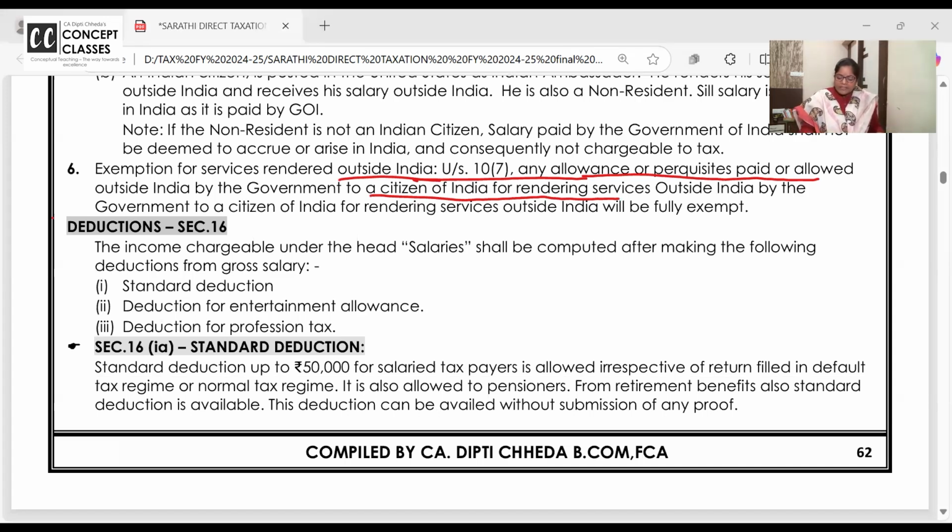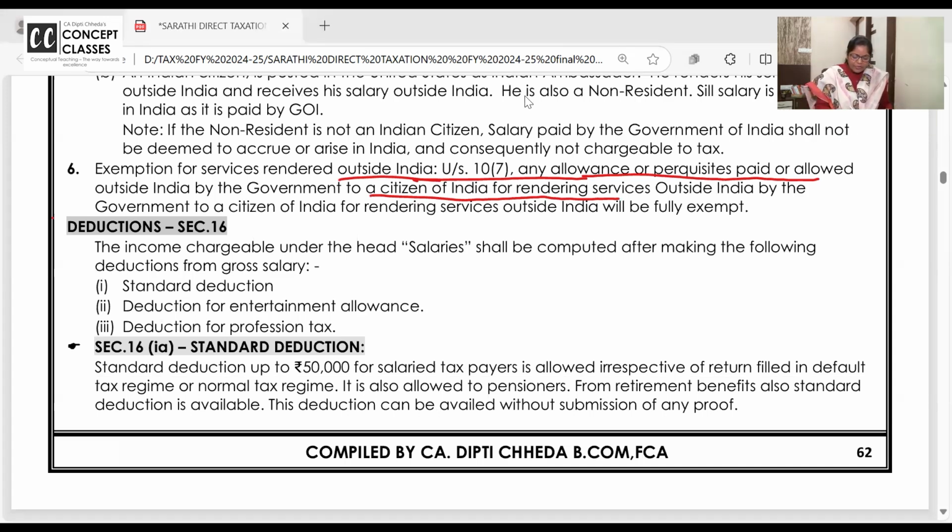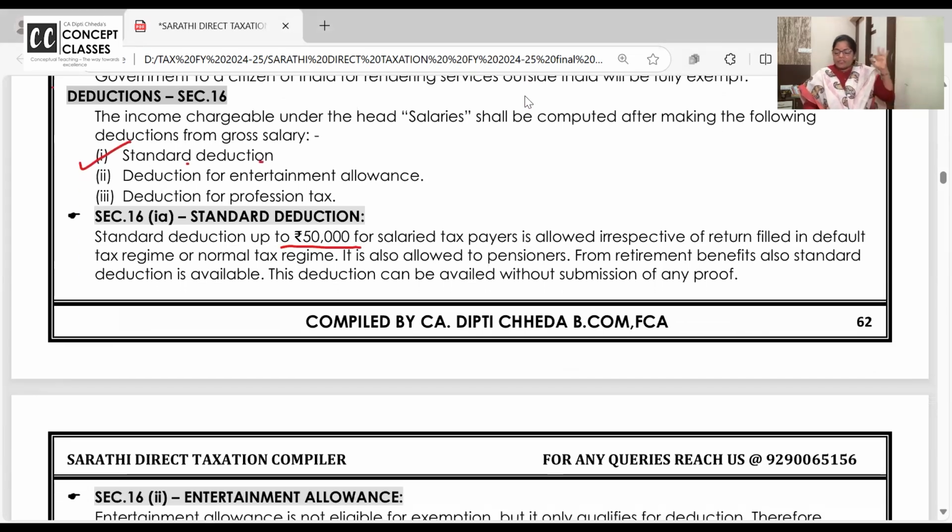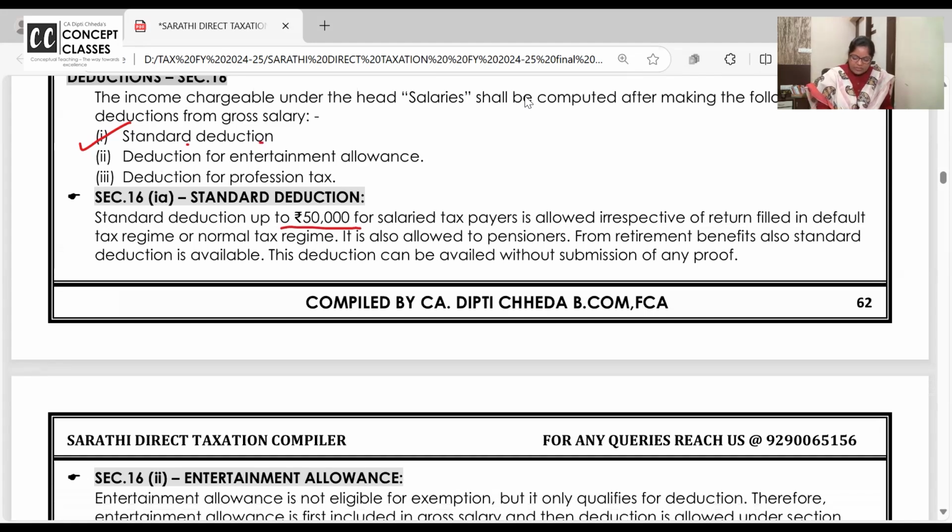Now let us take up what deductions are allowed. The first one is standard deduction. Till last year, standard deduction was a flat 50,000, whether the actual expense is 30 or 60. Now this year, the standard deduction is 75,000. Please change it. It's been changed in all the answers, but missed out here. So please change it. The standard deduction is allowed up to 75,000. If your salary is only 56,000, it will be 56,000. If your salary is 5,60,000, then it is 75,000.